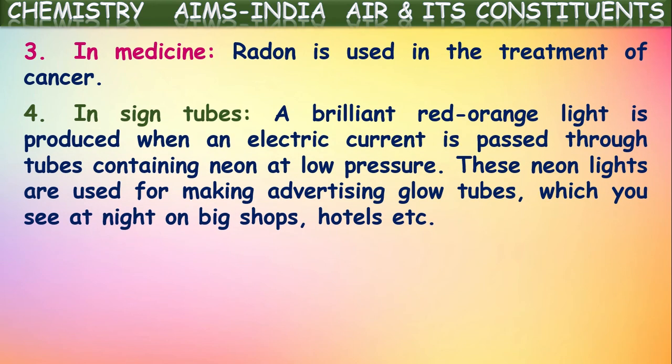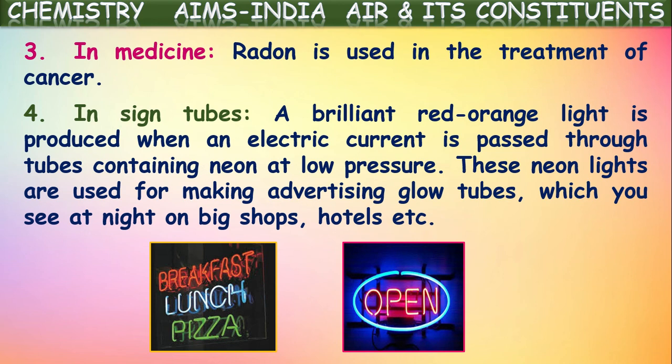In advertisement sign bulbs also, a brilliant red-orange light is produced when an electric current is passed through tubes containing neon at low pressure. These neon lights are used for making advertisement glow bulbs, which you see at night on big shops, hotels, and so on. When you go to the streets in the cities at night, we see some lights glowing in different shapes with name signboards. Those signs contain neon and other noble gases inside. These will glow and give different colors. Okay, they are the different uses of noble gases.